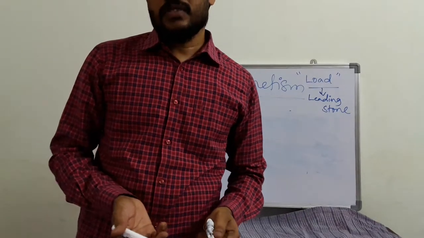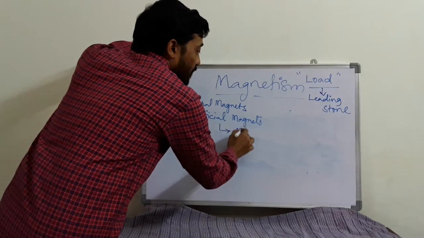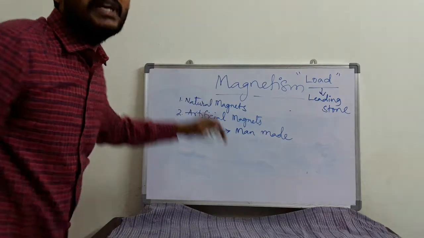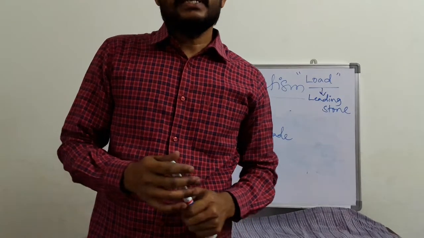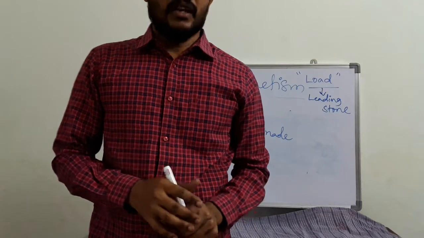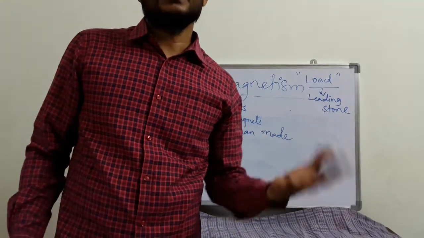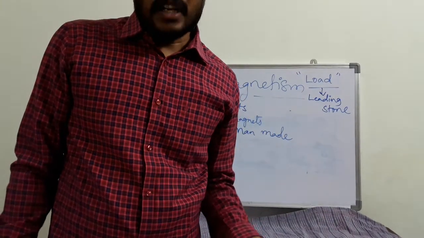Then what about artificial? Artificial is nothing but man-made materials, meaning man is making it into a magnet. So the material which can be changed into a magnet, that we call an artificial magnet.